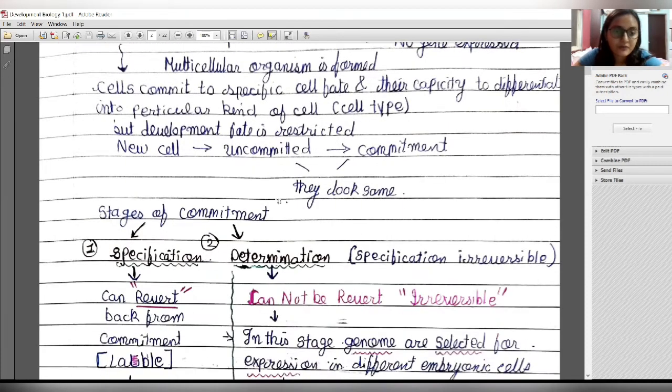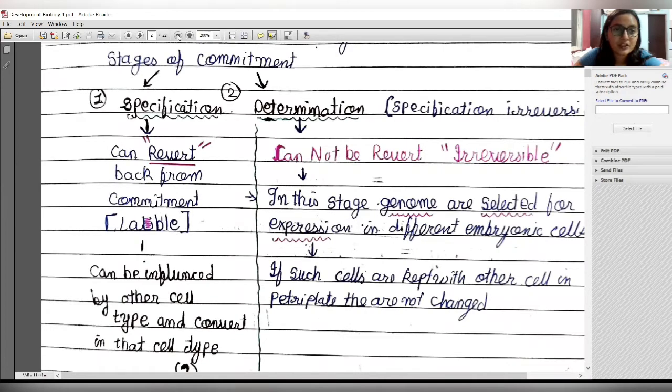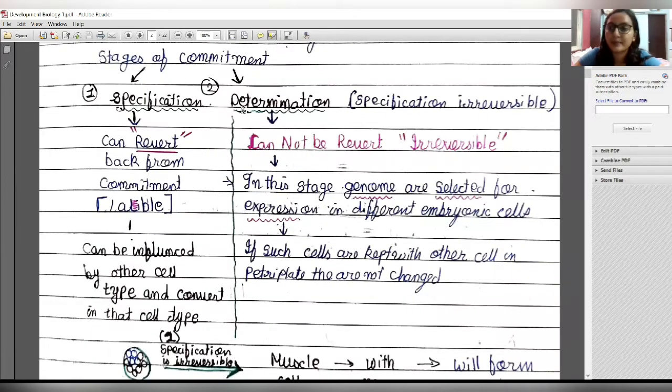So, the stages of commitment. There are two stages of commitment, namely specification and determination. First, specification occurs. So let's see what specification is. In this first stage, the cells can revert back from their commitment.